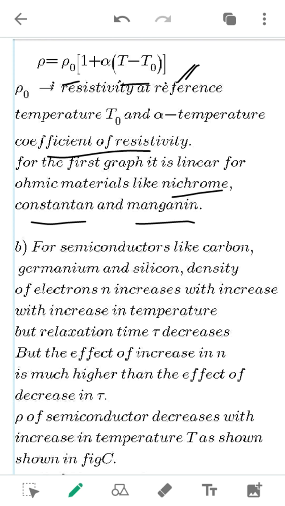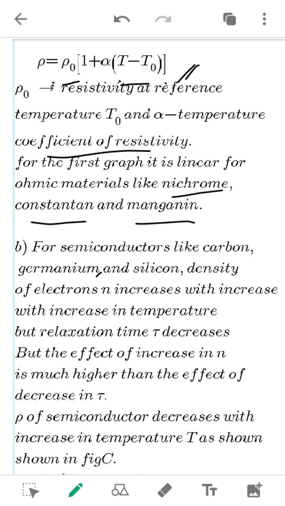Okay, so now let us go for the resistivity dependence on temperature for the semiconductors. So semiconductors, we can take carbon, germanium or silicon semiconductors, where the number of free electrons will be very less, right?